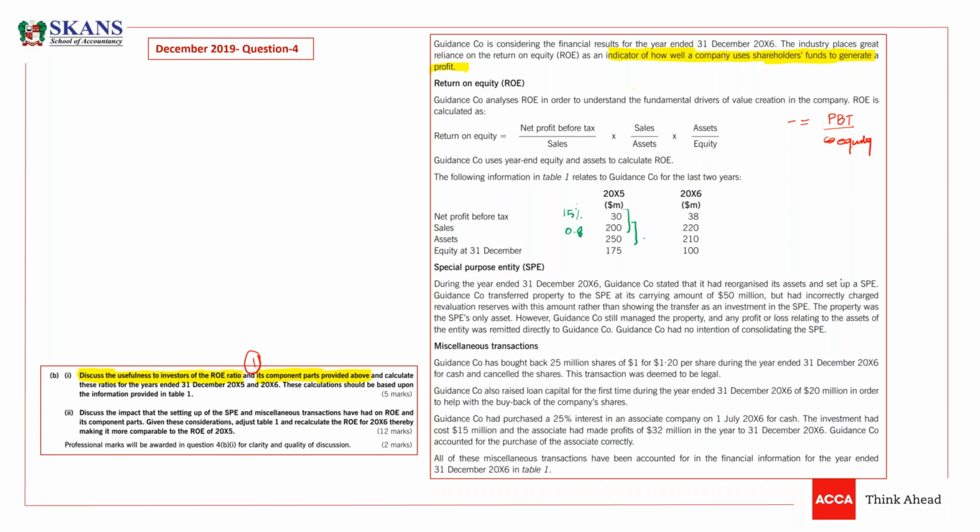And then we have assets divided by equity. And it will give you, obviously 0.8 means 80%. Yes, you are right. 0.8 means 80%. 250 divided by 175 will give us 1.43. Thank you so much.